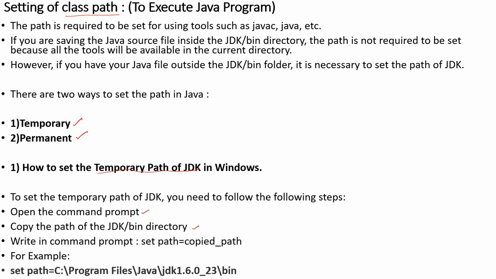Write in the command prompt: set path equals to whatever path you copied, and paste it here. For example, my JDK folder is present in the C drive, in Program Files, then in the Java folder, we have this version of JDK, and in that we have the bin directory. That is copied, and you paste it in the command prompt.